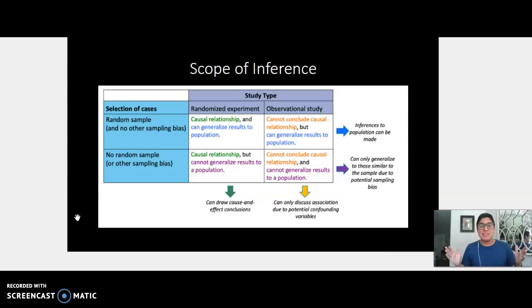So you have everything you need to be successful for collecting data for your AP statistics exam. So stay tuned for next unit, which will feature probability.